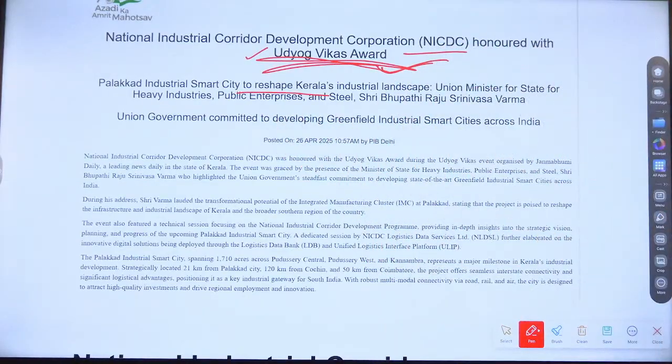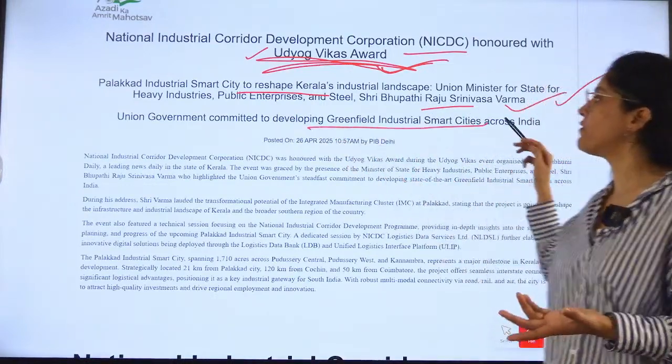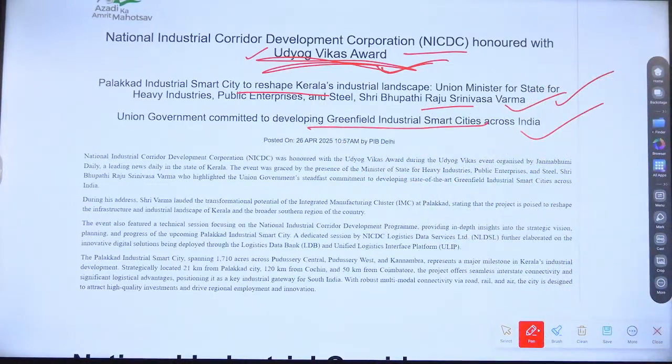This is very, very important. Palakkad Industrial Smart City is set to reshape Kerala's industrial landscape. The Union Minister of State says the Union government is committed to developing greenfield industrial smart cities across India.